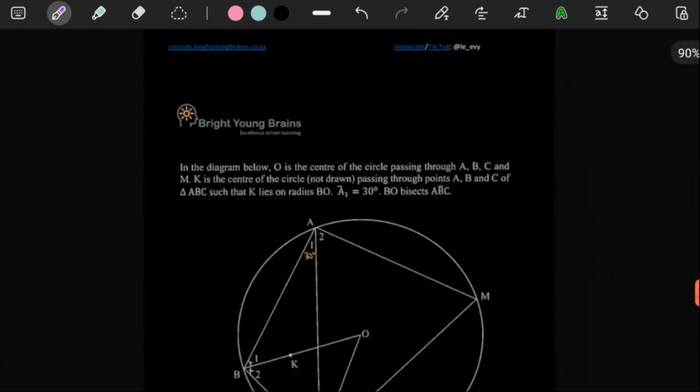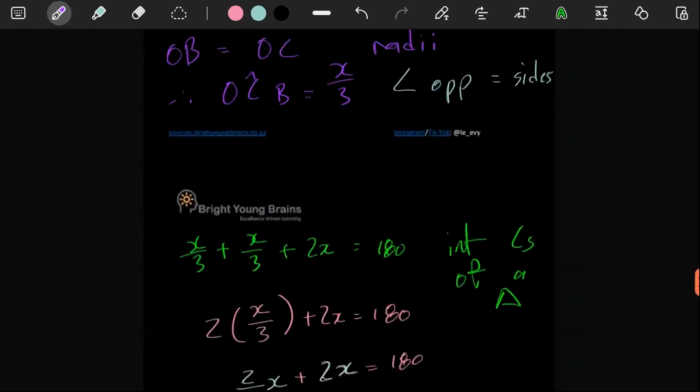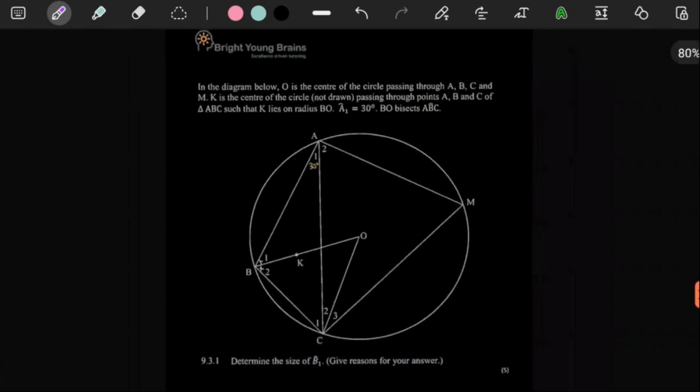And then let's see here. Question 9.3.1. This is what 9.2. So 9.3 here, it's more Euclidean geometry, as we can see. It says in the diagram below, O is the center of the circle passing through A, B, C. So the circle passing through A, B, and C, right? But then it also passes through M. So this is a cyclic quadrilateral. Then they said K is the center of the what?